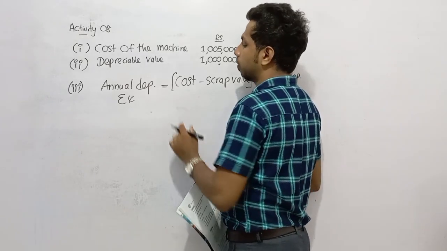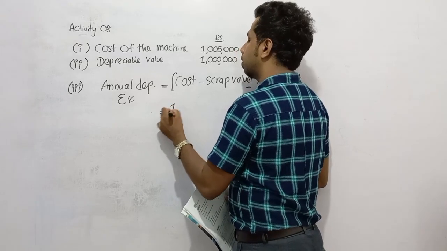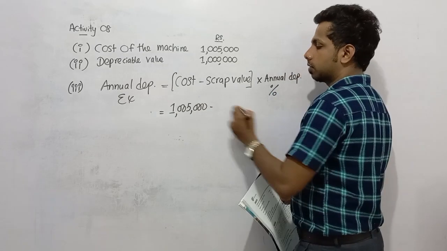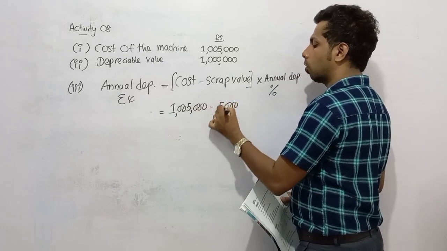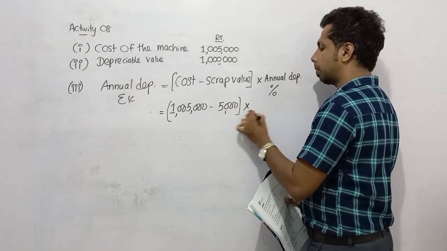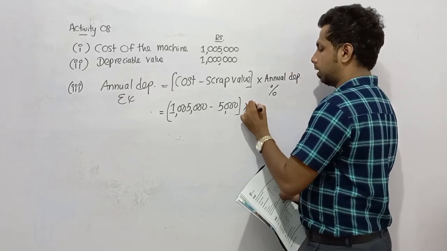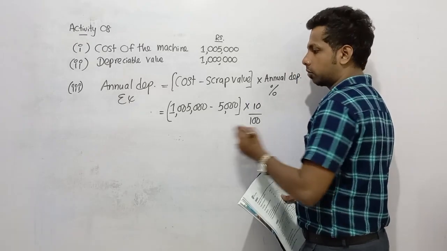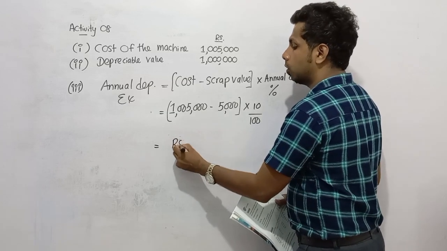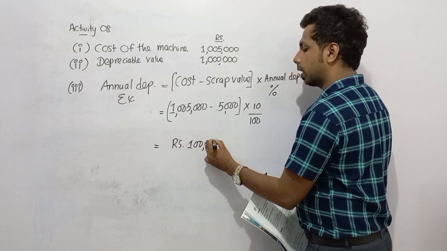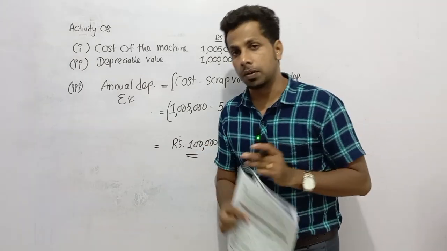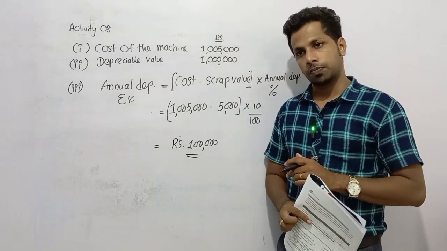Right? So dear children, here the cost of the non-current asset is 1,005,000. Scrap value is 5,000. So you already know the depreciable value is 1 million. How much do we need to depreciate per annum? Here it has been given as 10%. So dear children, after multiplying 1 million by 10% per annum, in other words, annually, we need to depreciate this asset by 100,000 rupees.